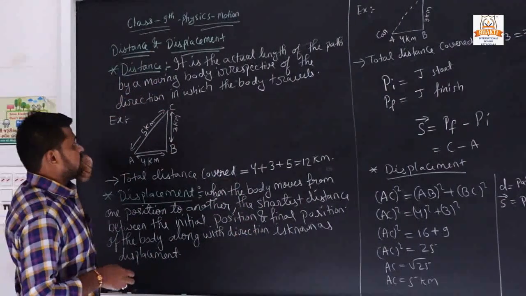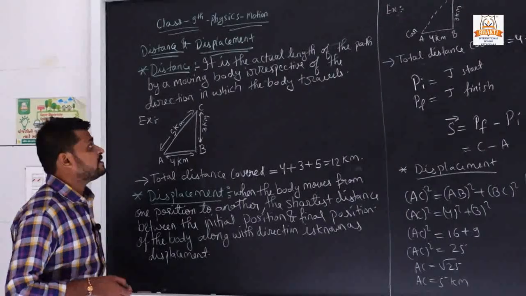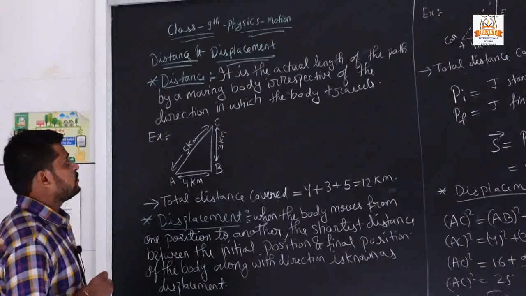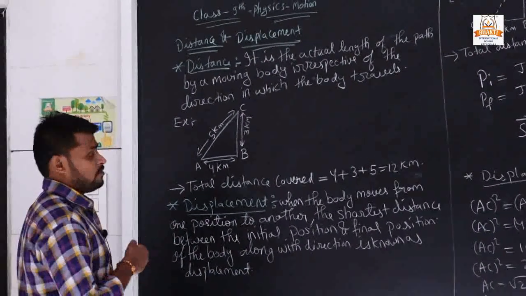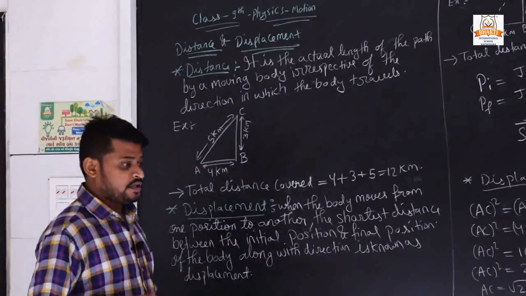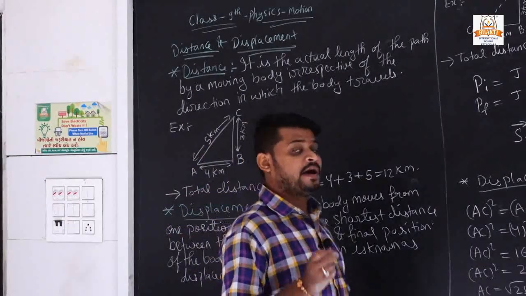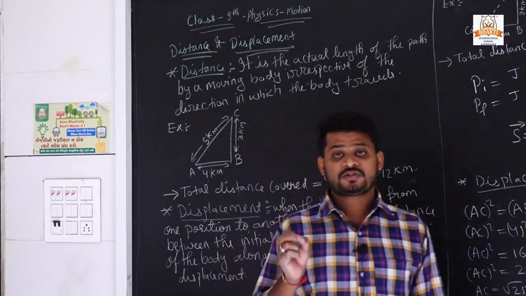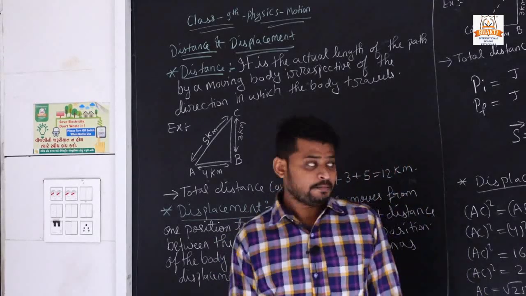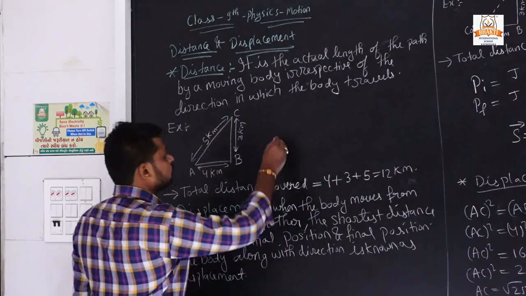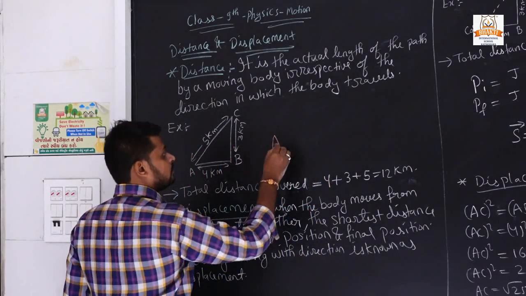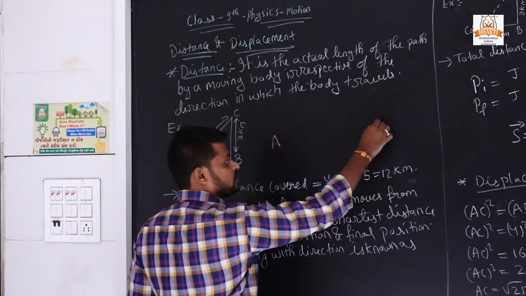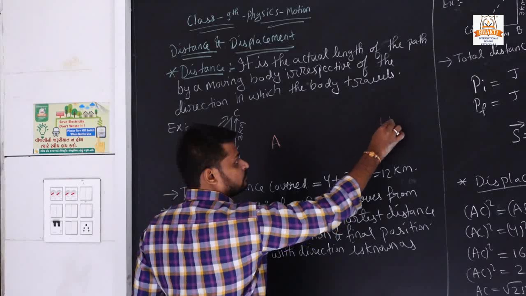Distance and displacement. What is distance? Distance is the actual length of the path traveled by a moving body, irrespective of the direction in which the body travels. Means the total path traveled by a body is called its distance.